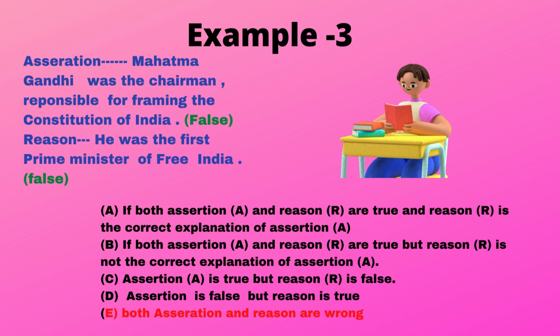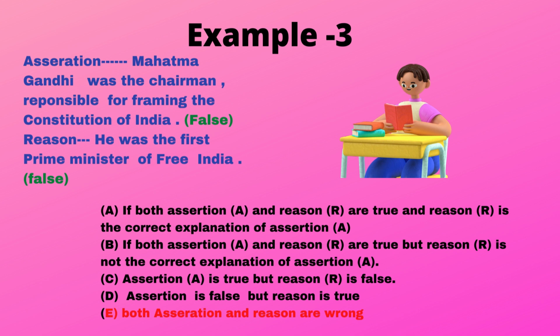A. Both assertion and reason are true. Not at all correct. Let's go to the next one. Assertion and reason are true again. No, not at all correct. Let's take option number 3. Assertion is true, reason is false. But here, both are false. So that is also not applicable. Go to option D. Assertion is false, reason is true. Again, one is true, one is false. That is not applicable. Now let's take the last option. Both assertion and reason are wrong or false.